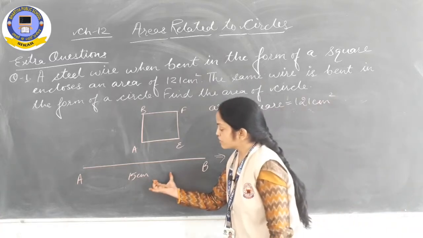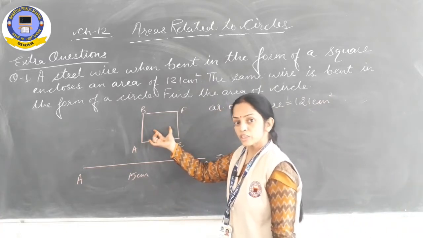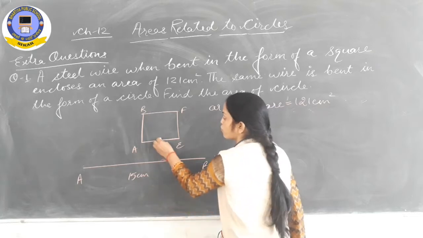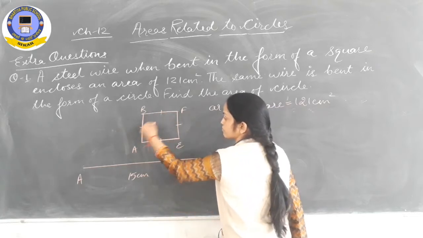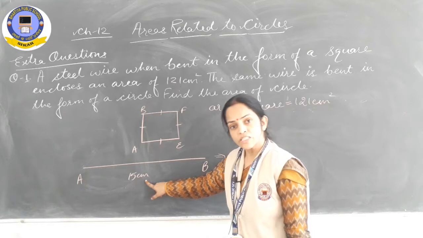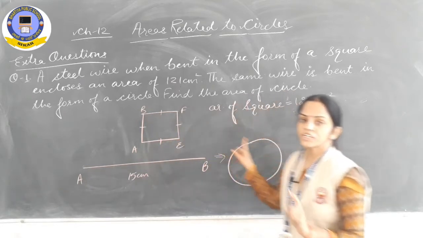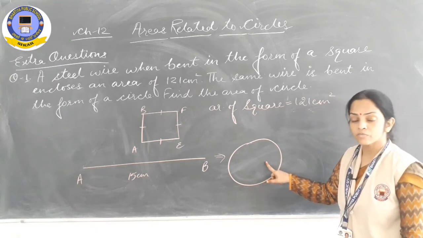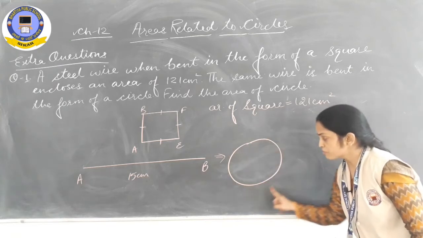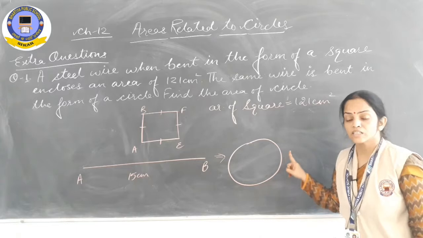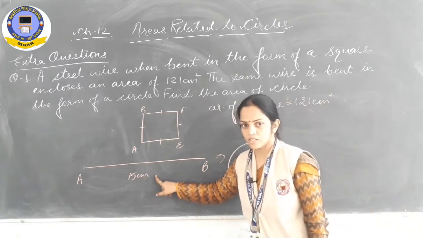So when we have converted it in the shape of square, then the sum of all the four sides must be equal to 15 centimeter. And then this same wire we have converted in the shape of circle. It means circumference of circle is also 15 centimeter, isn't it?